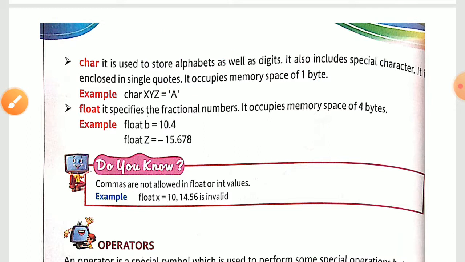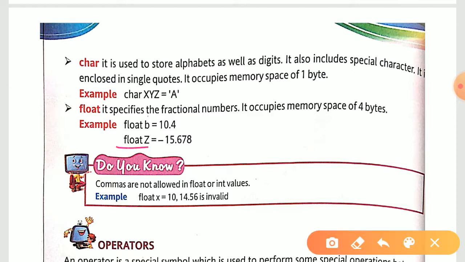Third one is float. It specifies a fractional number. It occupies a memory space of 4 bytes. So the fractional part, it is going to hold. You are going to write this float keyword. It is also a keyword. Okay, float, char, int, all these are also keywords. So examples you are having decimal numbers, and decimals obviously positive and negative numbers, fractional numbers. So obviously this float is going to hold your decimal parts.